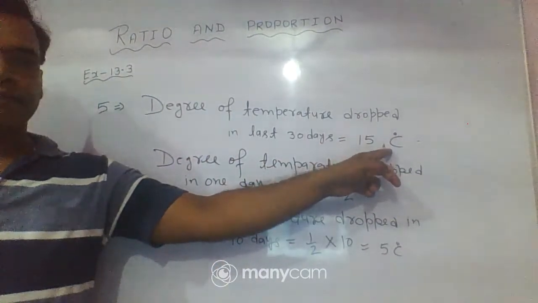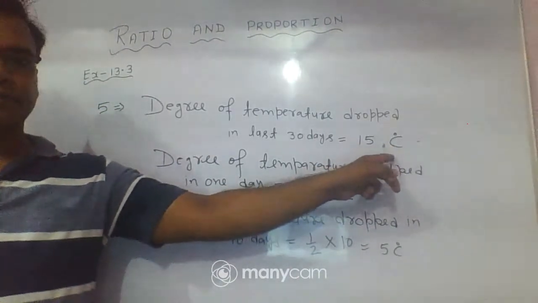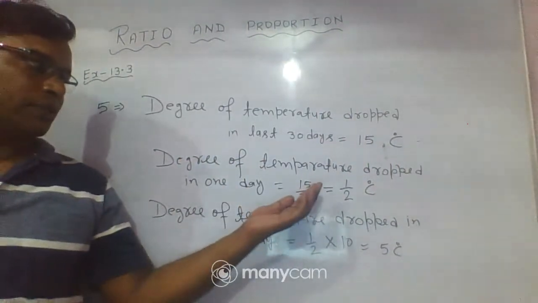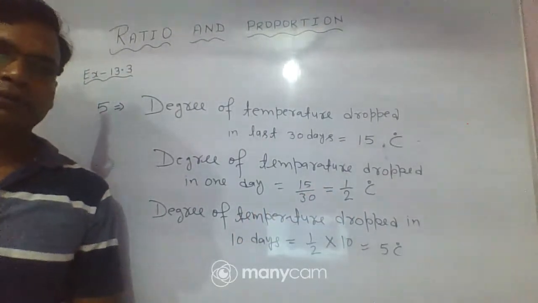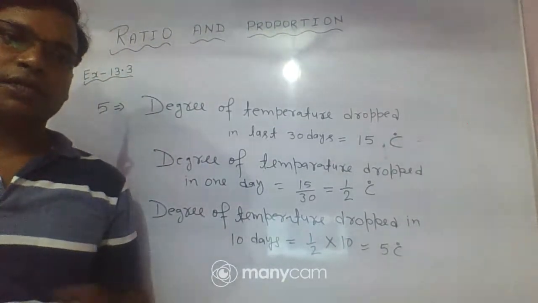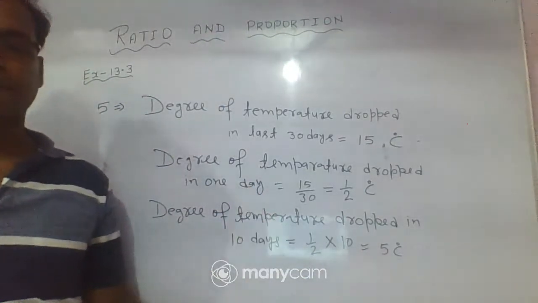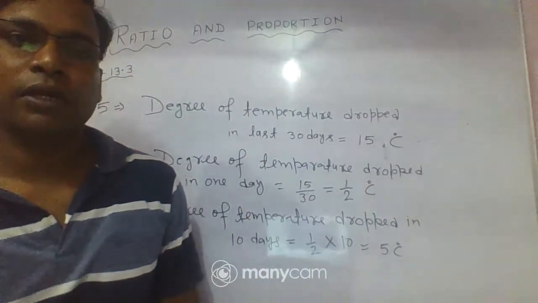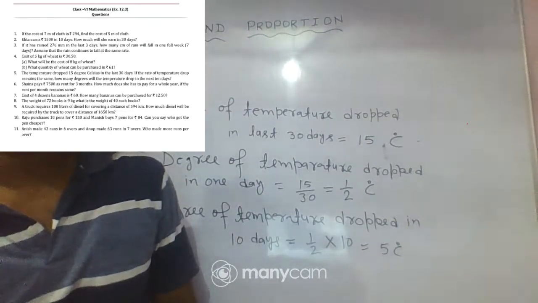So this is given: the degree of temperature dropped in the last 30 days is 15 degrees Celsius. This is the symbol of degree Celsius. So the degree of temperature drop in 1 day is 15 by 30, which becomes 1 by 2 degrees Celsius. But we need to find the degree of temperature drop in 10 days according to the question. So this is equal to 1 by 2 into 10. Clear? I hope all have understood.